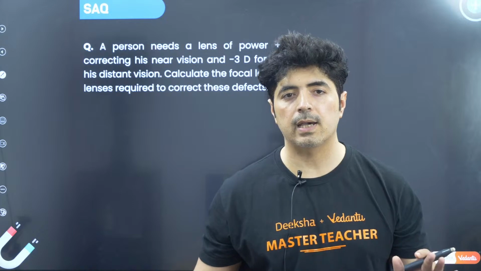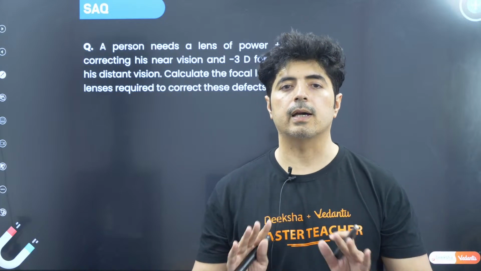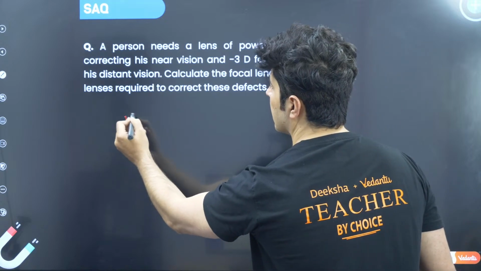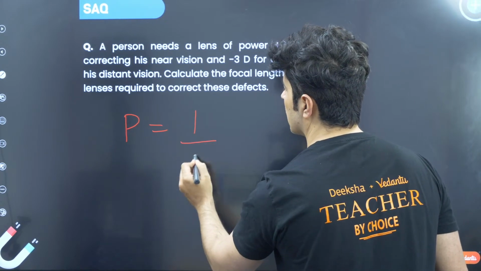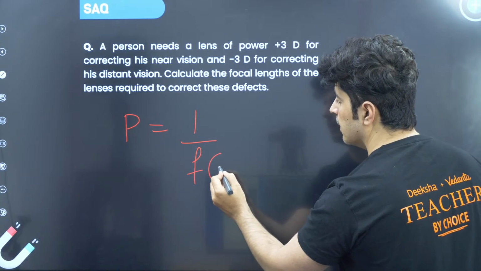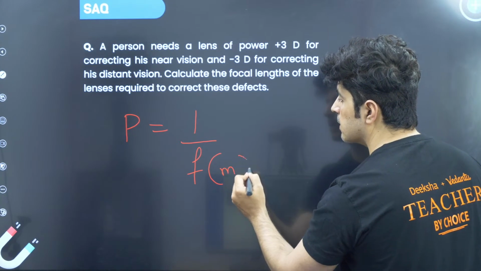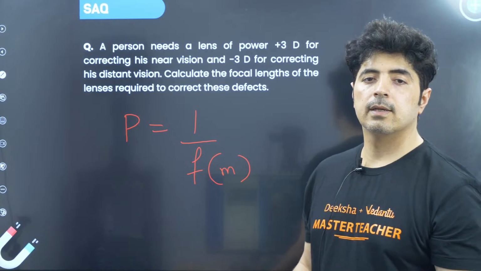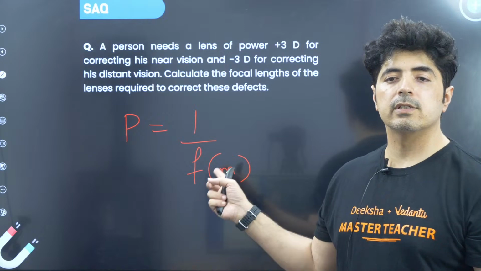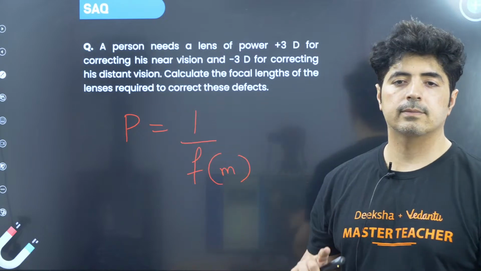This numerical comes in the exam, so make sure you answer it well. The formula is power of lens equals 1 by focal length. But remember, focal length has to be in meters. So many guys are given the focal length in centimeters, forget to change it to meters, and get it wrong.